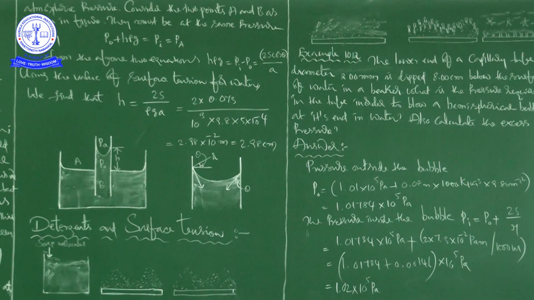Asking also to calculate the excess pressure. Now, see, the lower end of a capillary tube of diameter 2 millimeter is dipped 8 centimeter below the surface of water in a beaker. What is the pressure required in the tube in order to blow a hemispherical bubble at its end in water? Also calculate the excess pressure.